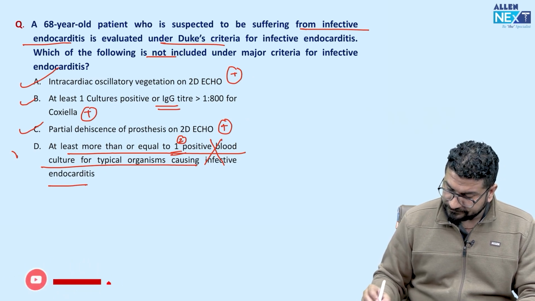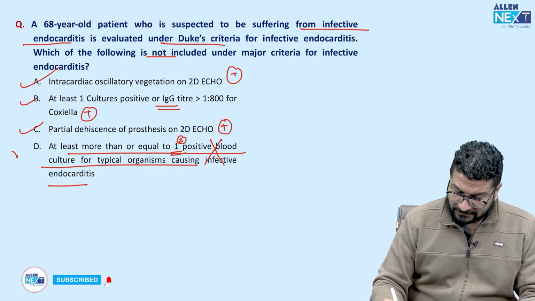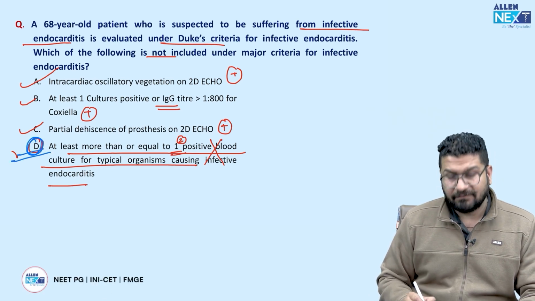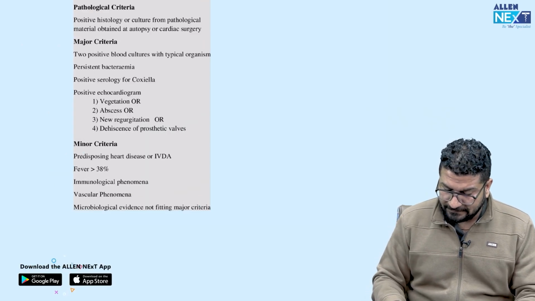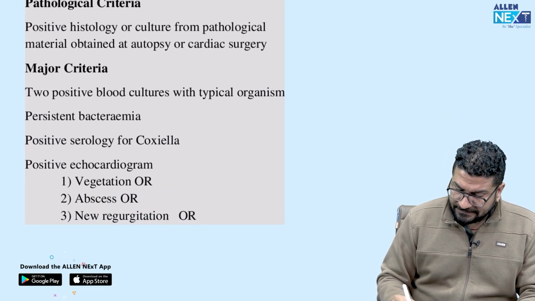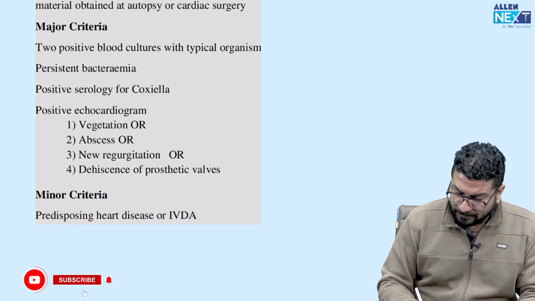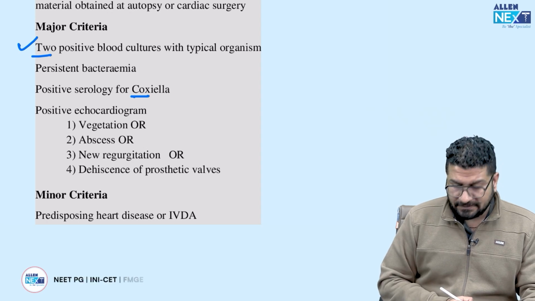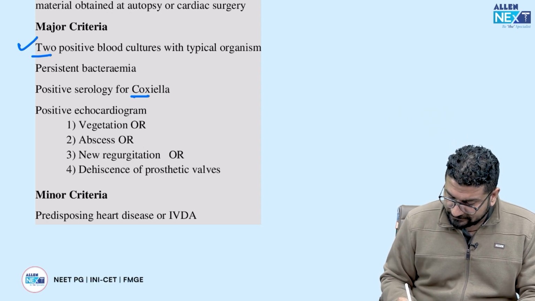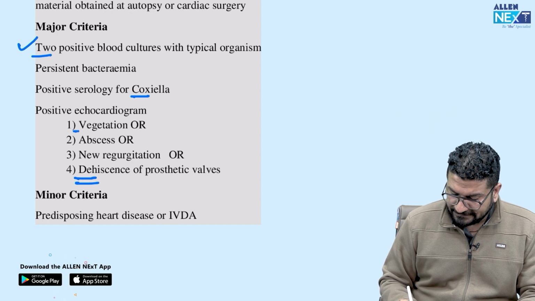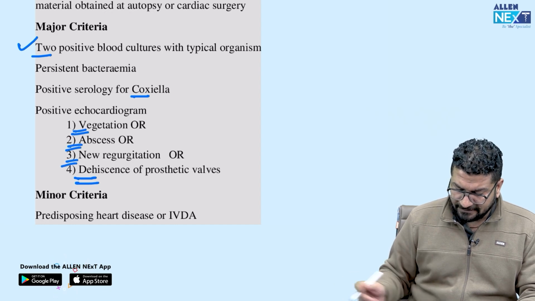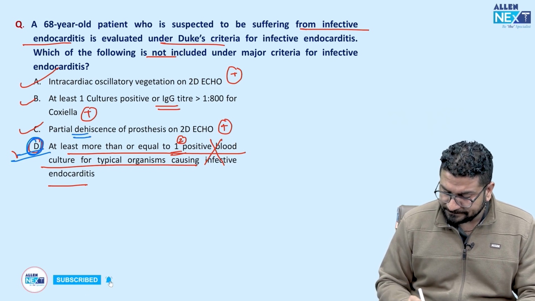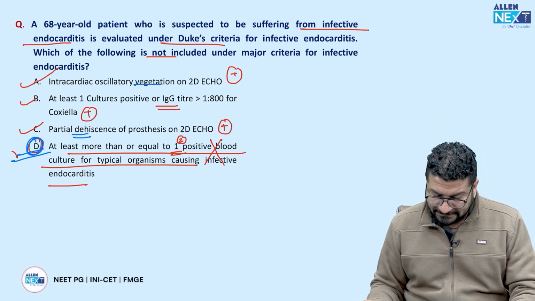They are asking you, following is not included. So क्या included नहीं है? This is not included. So answer for this question will be D. We need at least 2 positive cultures. So let us see this. You can see positive histological culture. Then you can see major criteria 2 positive culture. यहाँ पर 1 दिया था उसमें. Then you can see Coxiella की serology positive है. This was given. In echo you will see dehiscence, or you can see vegetation, abscess, or any new regurgitation. So you can see यहाँ पर क्या दिया? You can see here dehiscence is given and vegetation is given. So answer will be D.